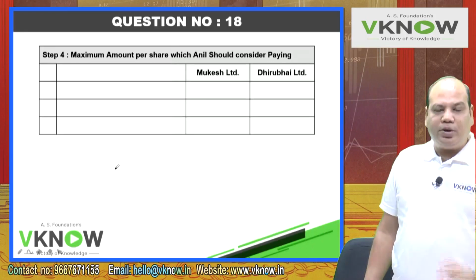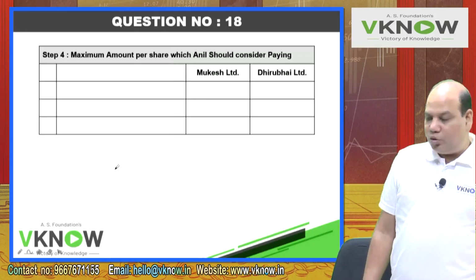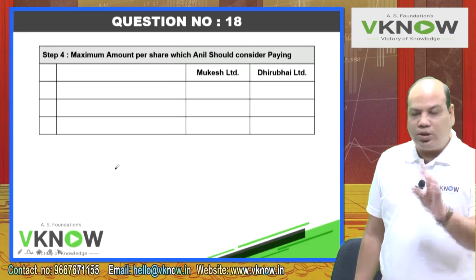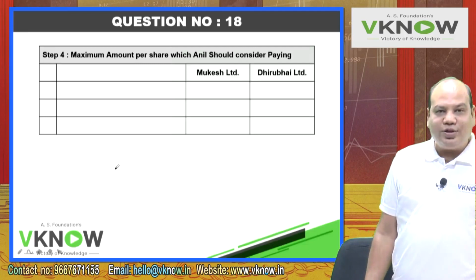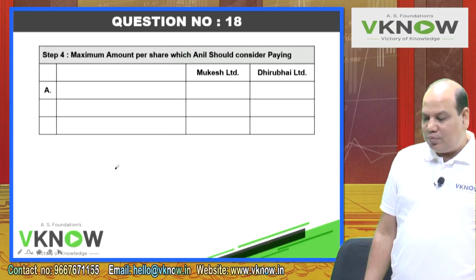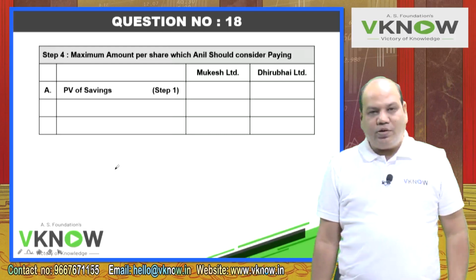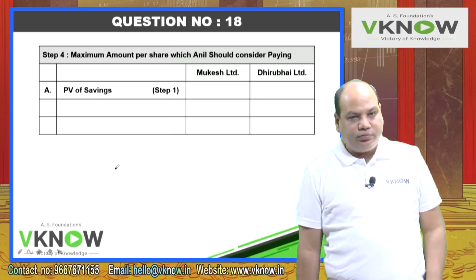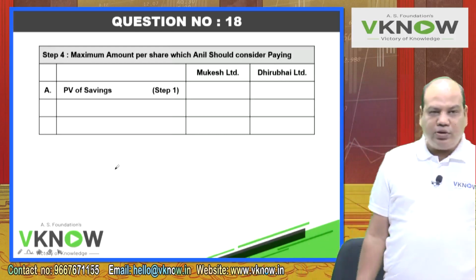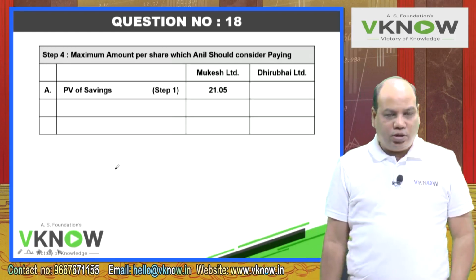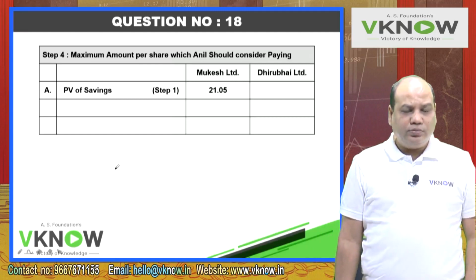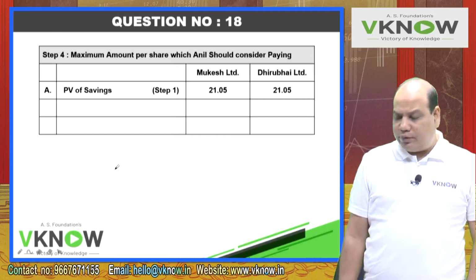That is why we have prepared PV of benefit working note, which is common for both the companies. Right hand side two columns, Mukesh, Dhirubhai. Point number A, present value of savings. Present value of savings in bracket step 1, you will find out in case 2 step 1, 21.05.